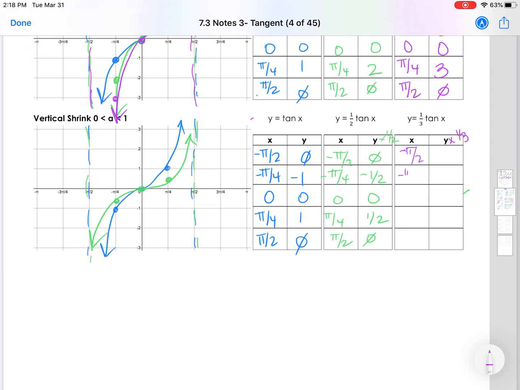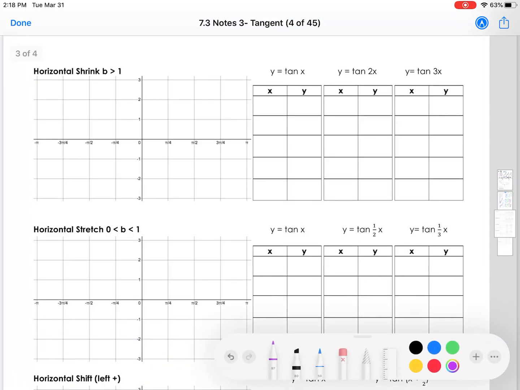All right, exactly the same concept. It's just times 1/3 this time. So we still have negative pi over 2, negative pi over 4, 0, pi over 4, pi over 2. Undefined doesn't change. That's negative 1/3, 0, 1/3. And remember, the undefineds are still undefined.